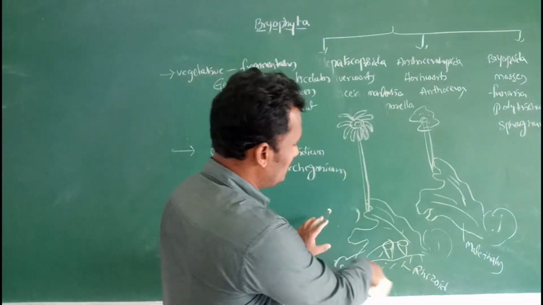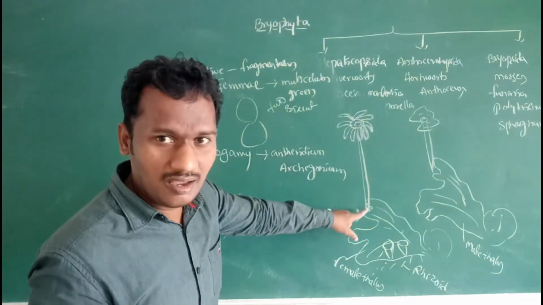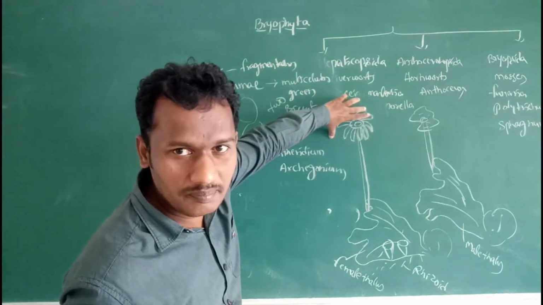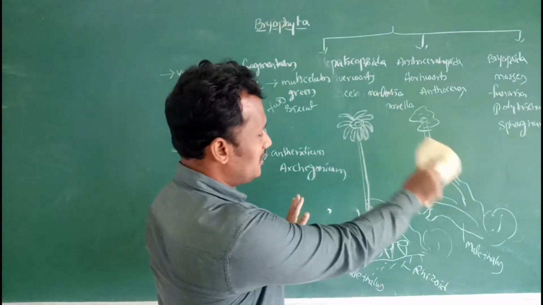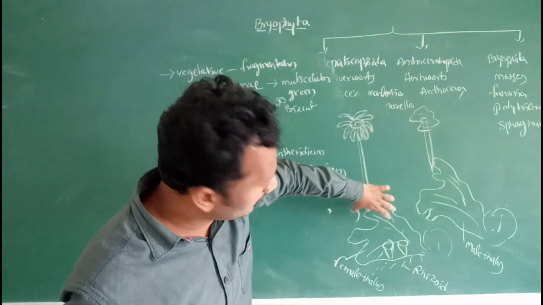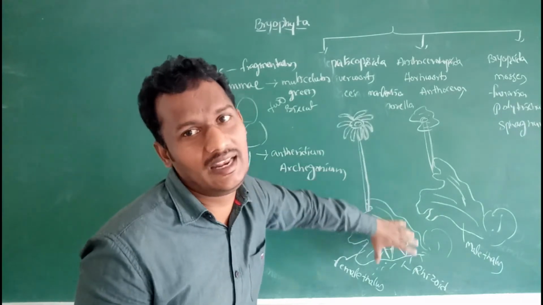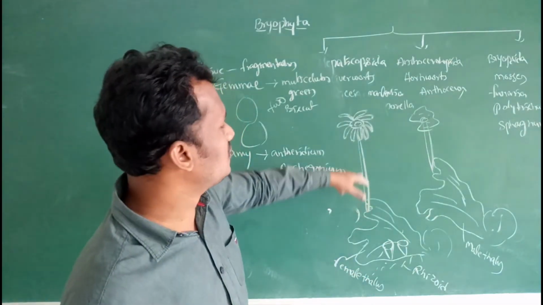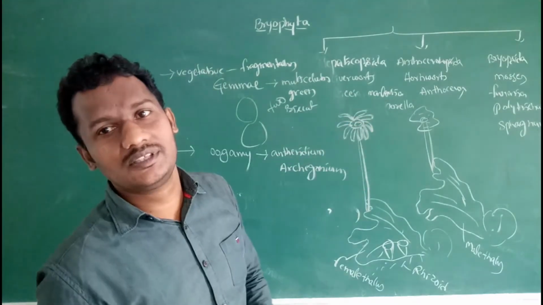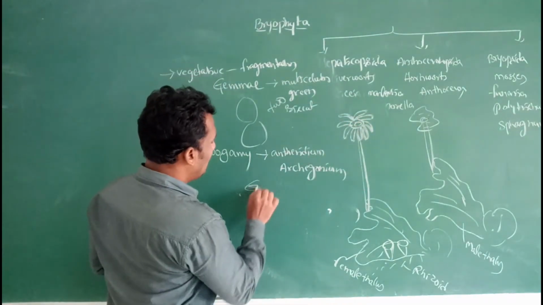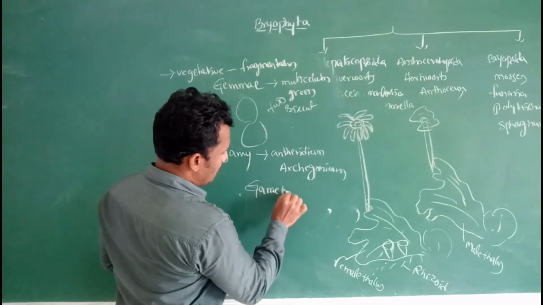These sex organs are borne on a stalked receptacle, both male and female. These sex organs are formed on a leaf-like thallus structure, a stalked receptacle. This stalked receptacle of sex organs is known as a gametophore.